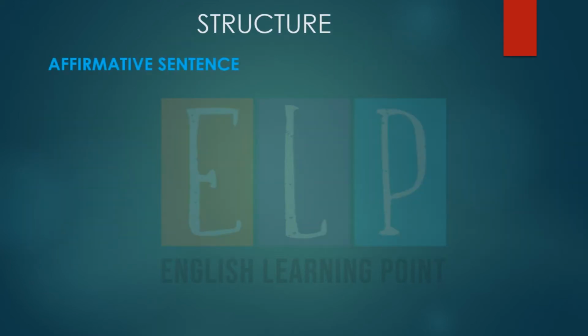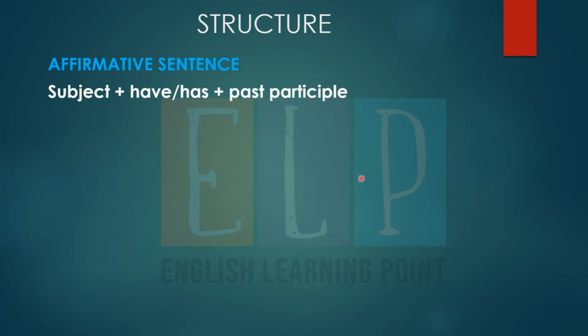What is the structure of an affirmative sentence? In an affirmative sentence we use first of all the subject, then we have two helping verbs, have and has, and then the past participle form, the third form of the verb, right? Have we use with plural, and has we use with singular. Have we use with I, you, we, they, and has we use with he, she, it, and any singular name, right?